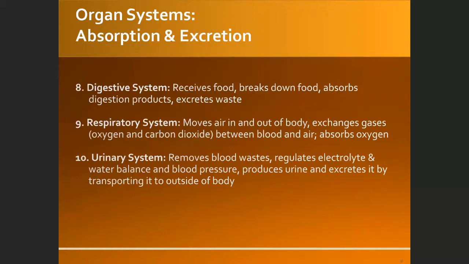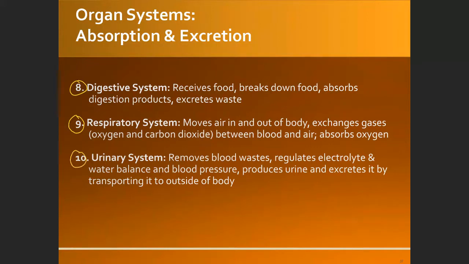The digestive system consists of mouth, throat, esophagus, stomach, intestine, and so on. And then the respiratory system consists of the nose, pharynx, larynx, trachea, bronchus, bronchi, bronchioles, and the lungs.